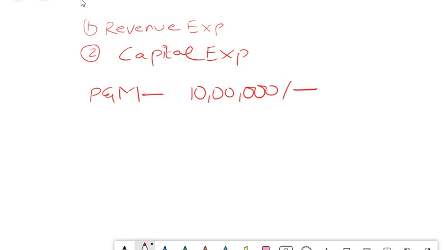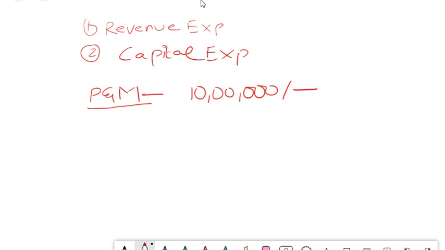Now the first thing that comes to your mind should be the basic accounting logic. If you are purchasing a plant and machinery, is it for a period of 1 year? Does that mean that the benefit out of this plant and machinery, are you going to get it for 1 year or more than 1 year? Obviously, if you purchase a plant and machinery, the basic objective is to derive some benefits out of that plant for a period of more than 1 year, isn't it? That's why you purchase a plant. That's why you make an investment, because you want the benefits for a longer period of time.